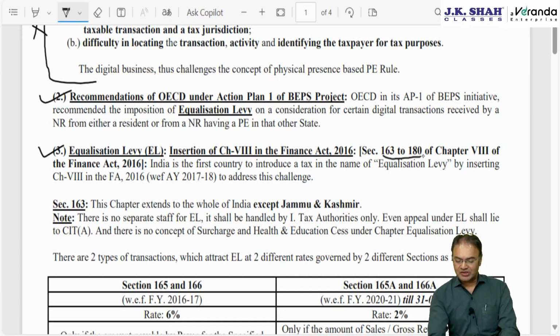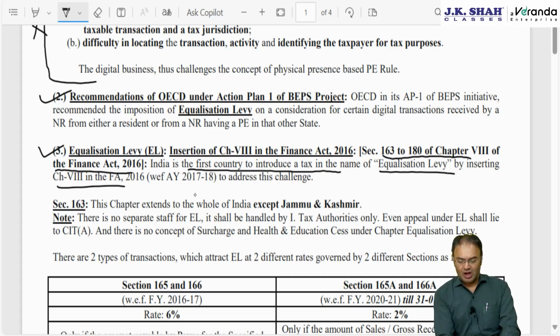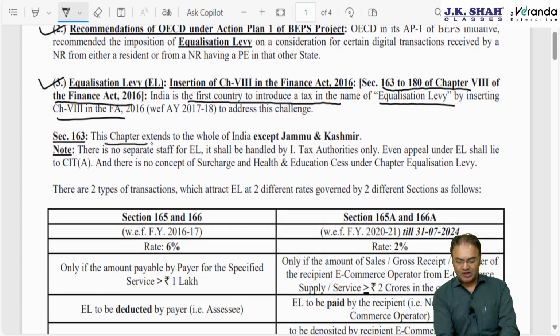Okay. So sections 163 to 180 of Chapter 8 of the Finance Act. India is the first country to introduce this tax in the name of equalization levy. Chapter 8. This chapter extends to the whole country except Jammu Kashmir. There is no separate staff for equalization levy. Income tax staff only handles it. And there is no concept of surcharge and health and education cess.